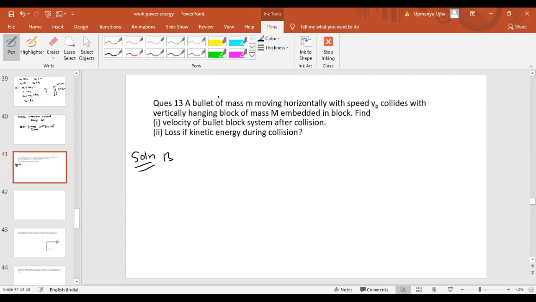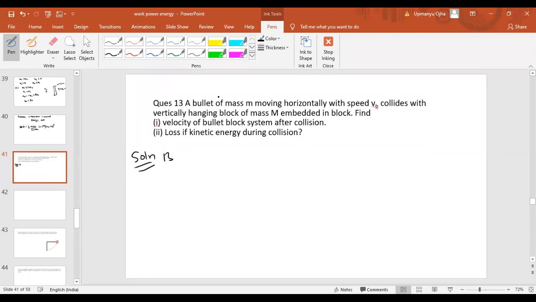Now let us do this problem here. A bullet of mass m moving horizontally with velocity vb collides with a vertically hanging block of mass capital M and gets embedded in the block. Find the velocity of the bullet-block system after collision. Second, the loss of kinetic energy during this collision.